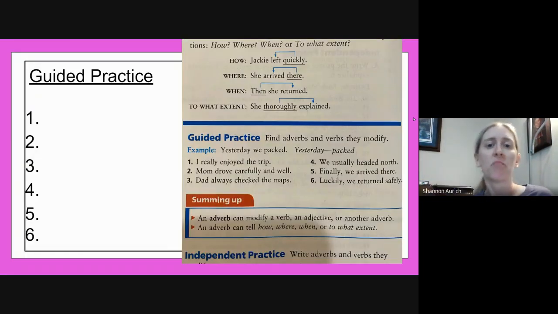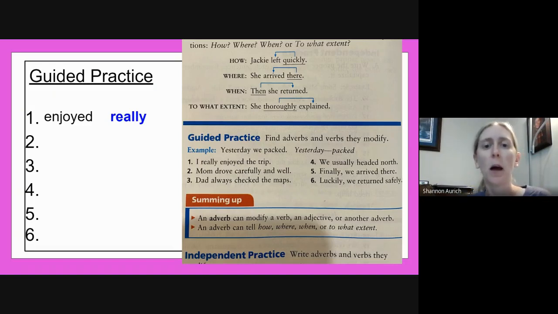Number 1, I really enjoyed the trip. First off, let's find the verb. What is the verb in that sentence? I really enjoyed the trip. Enjoyed is our verb. It's the action of the sentence. Enjoyed. To what extent did you enjoy? I really enjoyed the trip. Really is our adverb. It tells us to what extent we enjoyed.